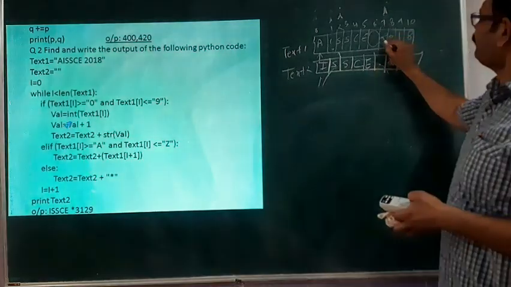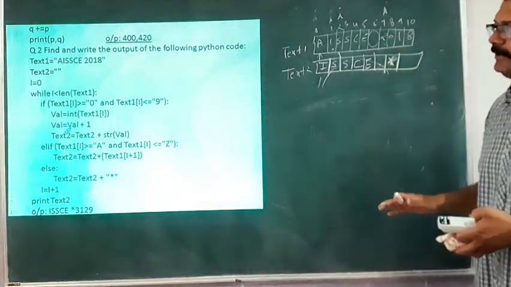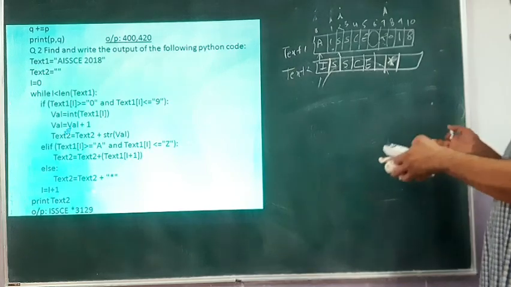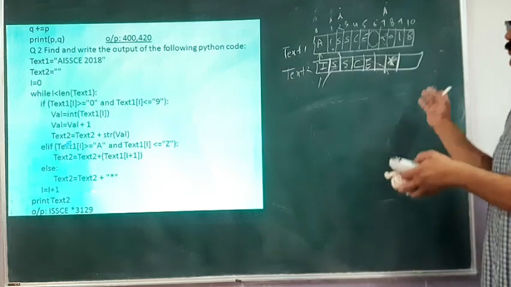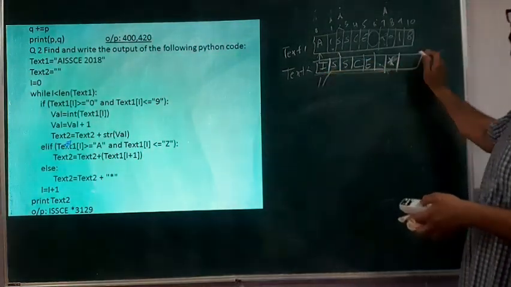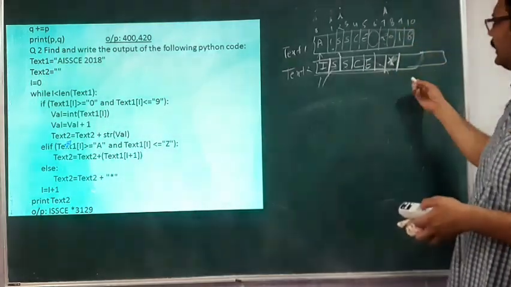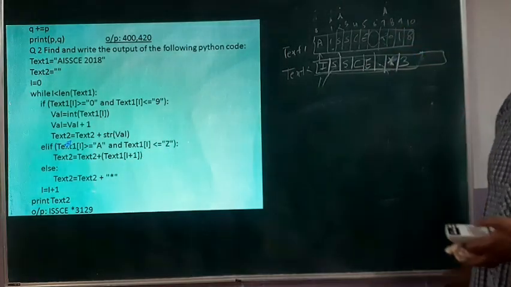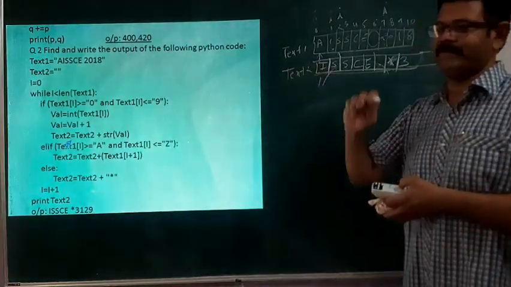So what is the value for this? 2 plus 1 is 3. And it converts it into a string and adds it into text 2. So it will convert 2 to 3 and join the 3 into the string with the help of the concatenation operator plus.